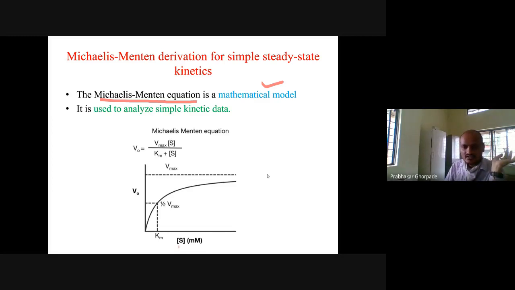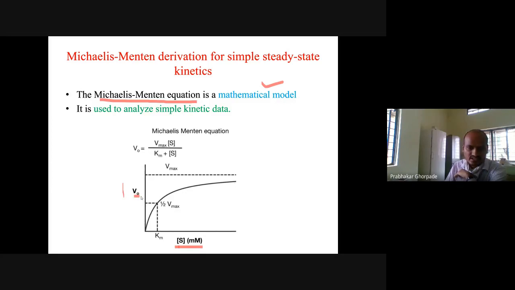We already saw that enzyme plus substrate interact to form the enzyme-substrate complex, which breaks down into the enzyme and the product. Substrate concentration is on the x-axis and velocity of reaction is on the y-axis.